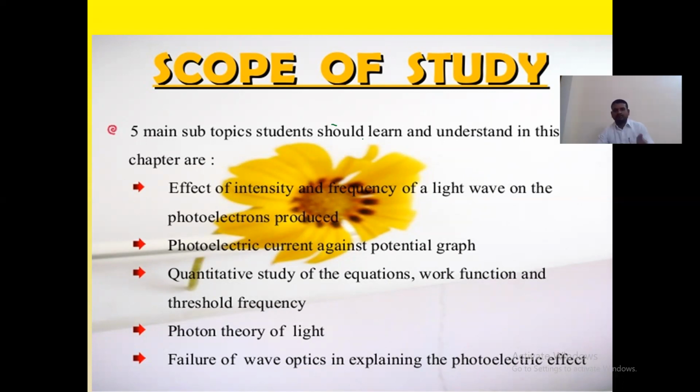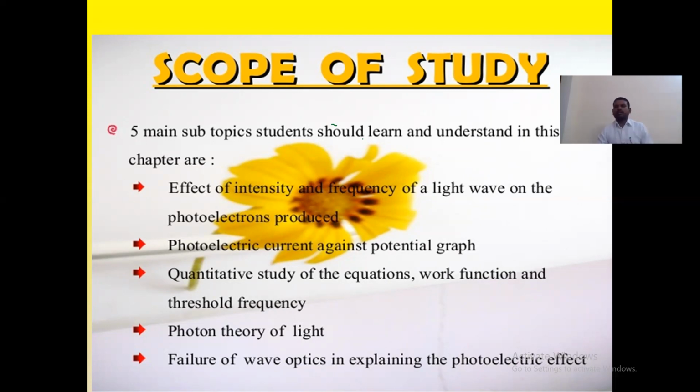And also the second point, the photoelectric current against potential graph. If I apply zero potential, whether I will get current or not, you can see here through this photoelectric effect.